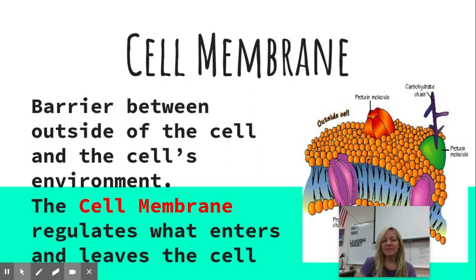All right, so cell membrane is the barrier between the outside of the cell and the cell's internal environment. So when you think about this, your house or apartment, they all have something that protects them from the outside environment. But they have like doors and windows, which regulate the things that come and go in. If you have your windows open, you're allowing that outside fresh air to circulate throughout your house. So the cell membrane allows for things to come and go.